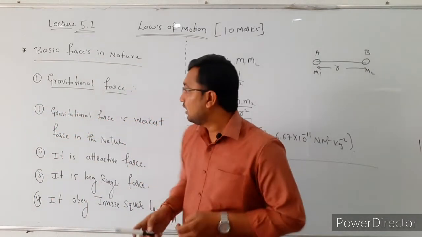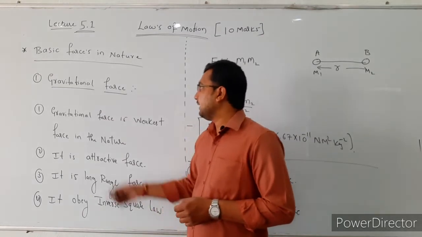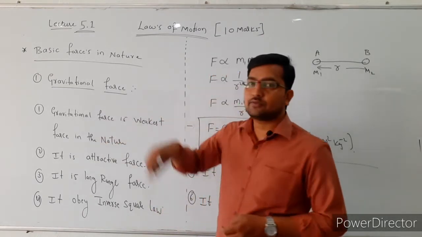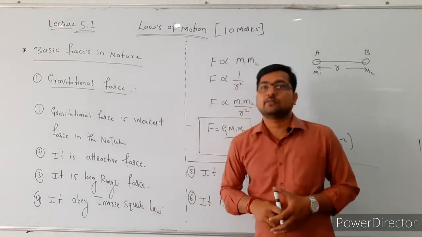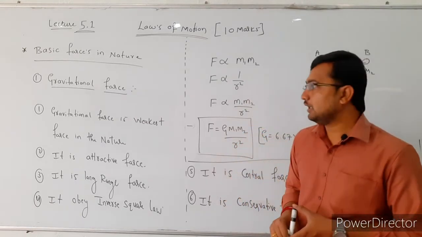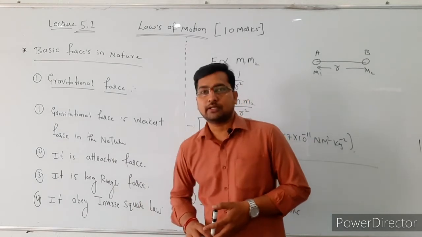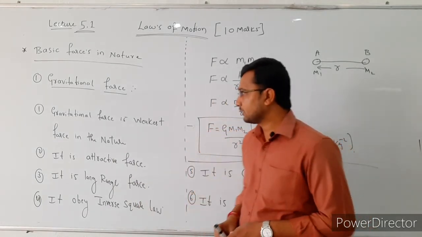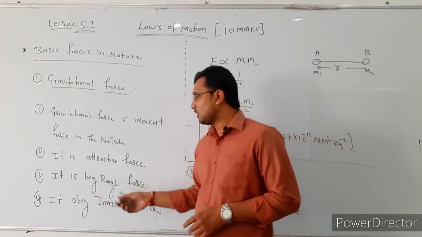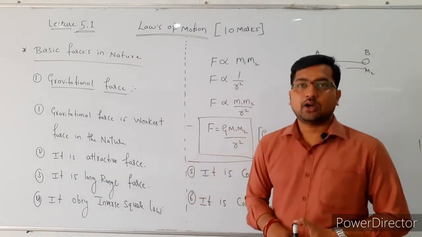The first characteristic is, it is the weakest force in the nature. And the second point is, it is only attractive force. And the third one is, it is a long range force.